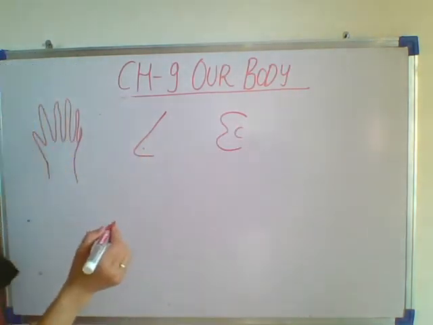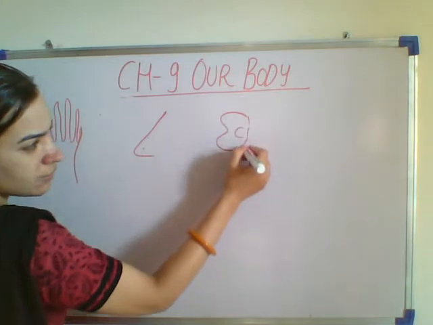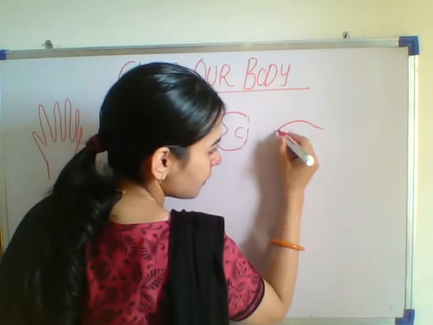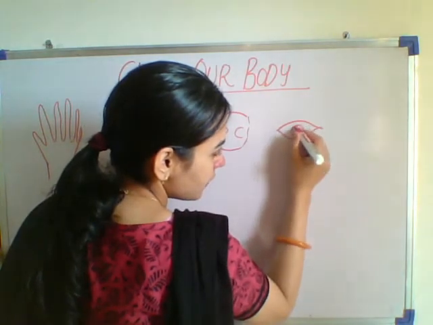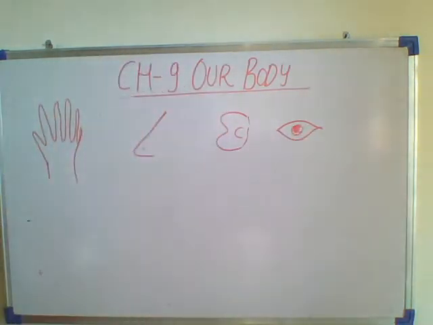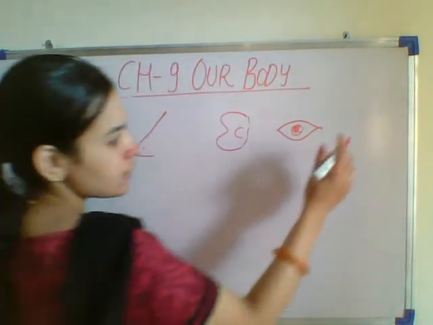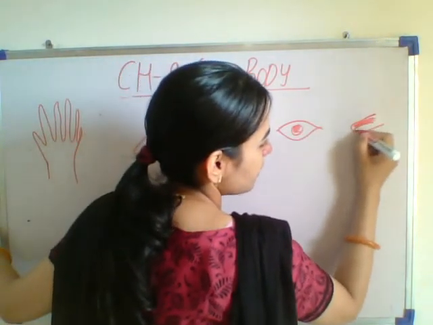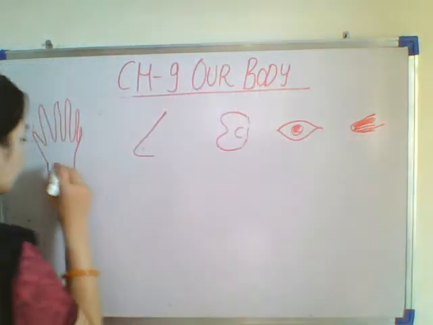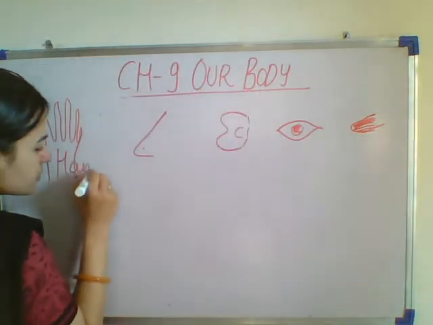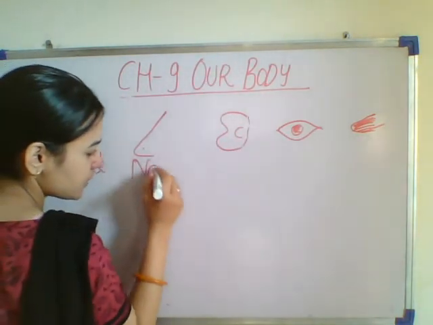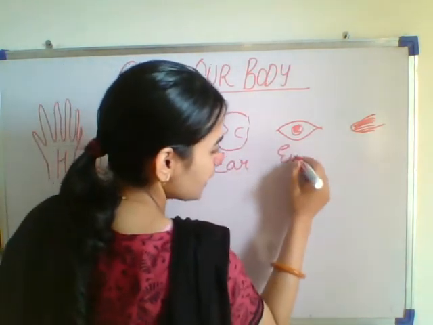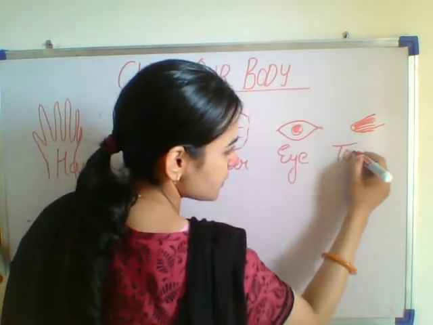Ear. After ear is the eye. After eye is the tongue. So this is hand, nose, ear, eye and tongue.